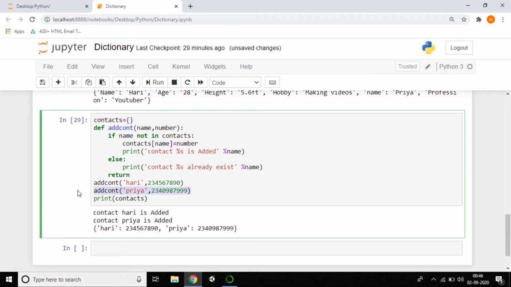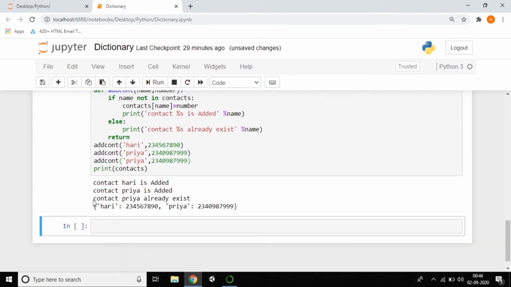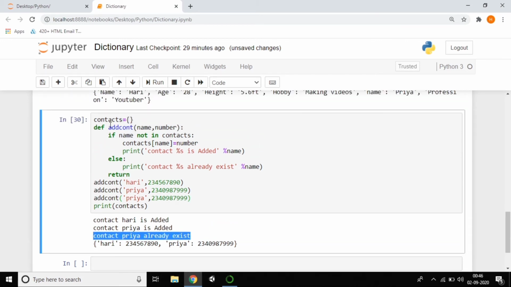If I add another contact with the same name, we can see how it works. You can see that contact Priya already exists. So this is the way, a very clear explanation. Again, I'll explain that. I created an empty dictionary, and I created a new function called add_contact. I passed it two parameters, name and number. I'm checking the condition with if and else. If the name is not in your contacts, we need to add it, so name is equal to number. If it already exists, we need to get that the name already exists.